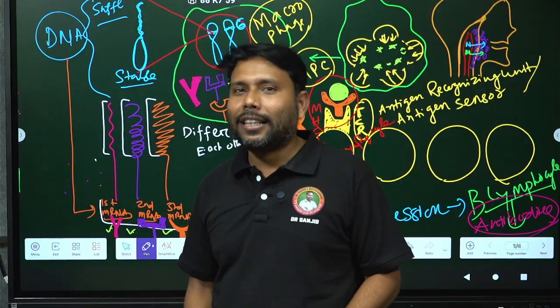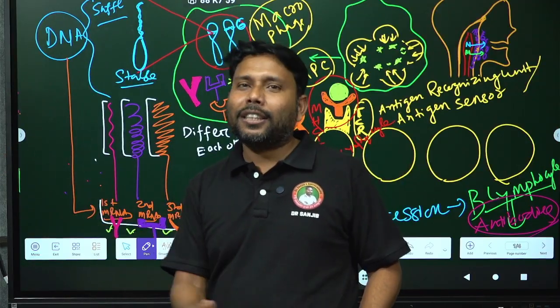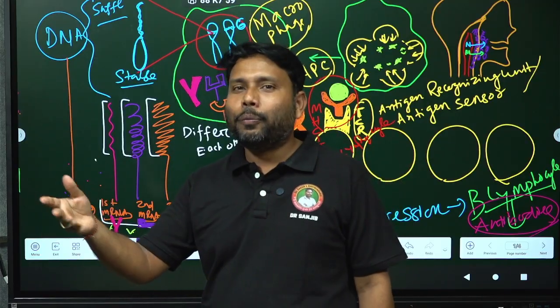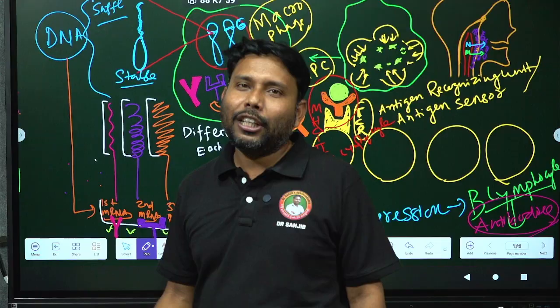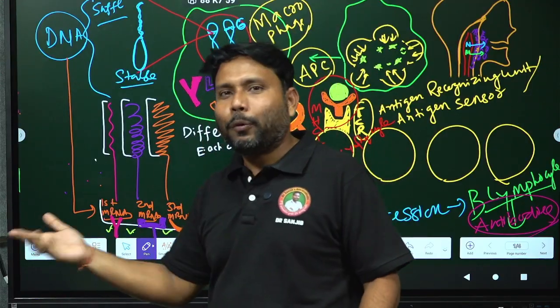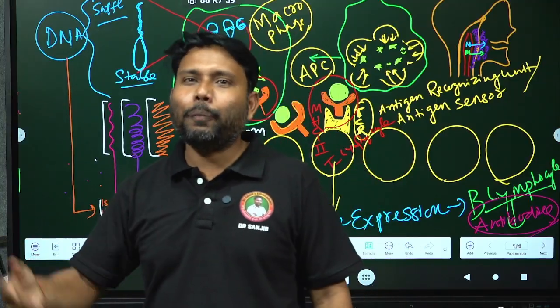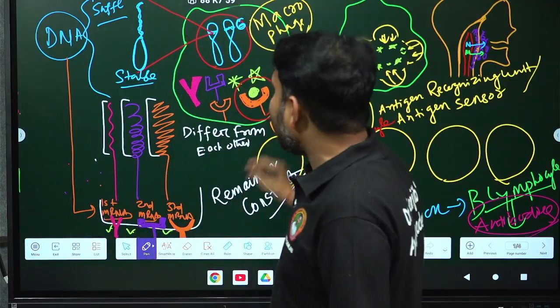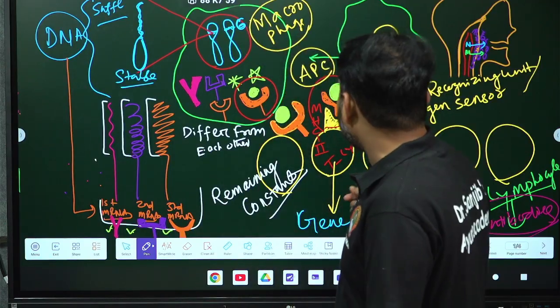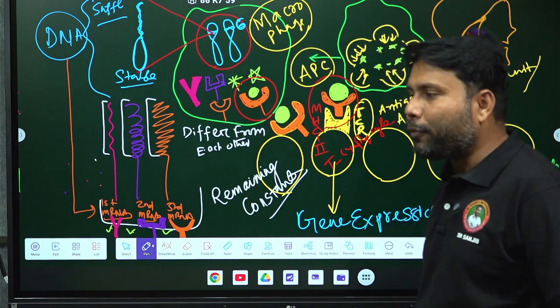Then these antigens are drained to the lymphatic system, coming to the lymph nodes, and presented to the lymphocytes. But in the case of the monocyte it is not happening like this. So I will just recap how many things we learned from here.